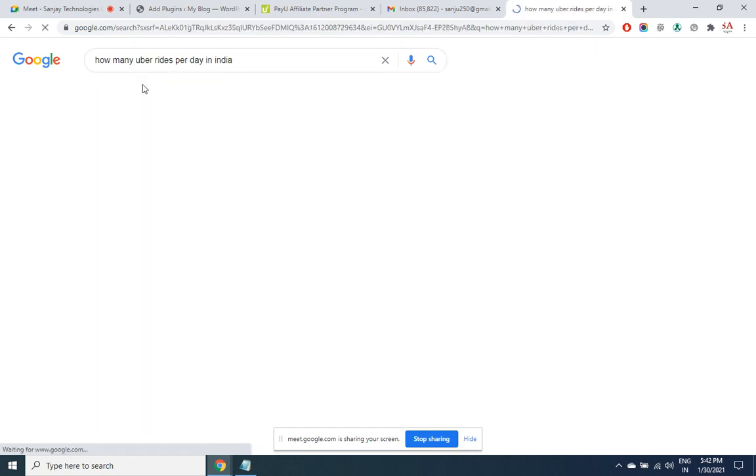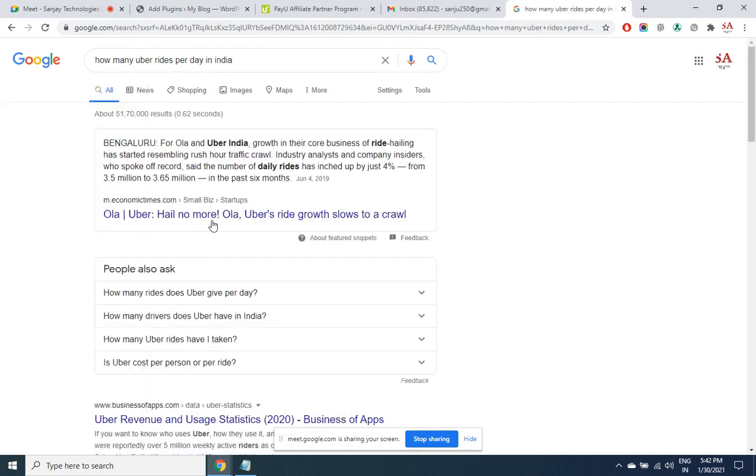How many Uber rides per day in India? 3.65 million in the past 6 months. 36 lakh rides. Even on an average of 100 rupees a bill, 20% you take it. So 20 into 36 lakh, that is what their revenue is. Now what is the cost for it?